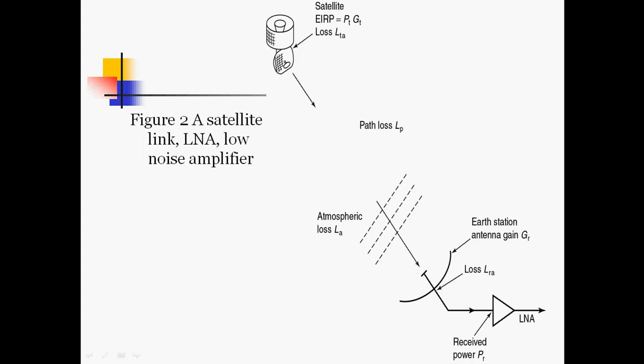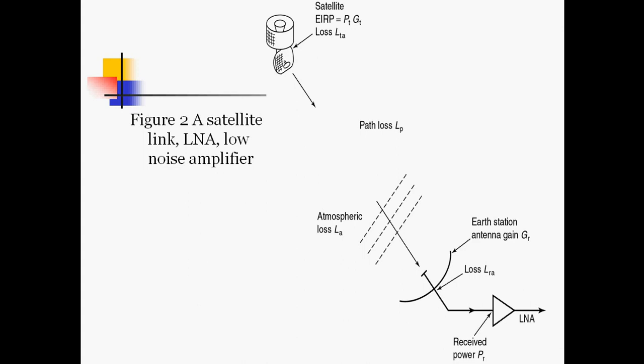So the received power PR we can define as the total transmitted RF power PTGT, or EIRP, plus the gain of the receiving antenna GR, minus path loss LP, minus atmospheric attenuation loss LA, minus loss of the transmitting antenna, minus loss of the receiving antenna.